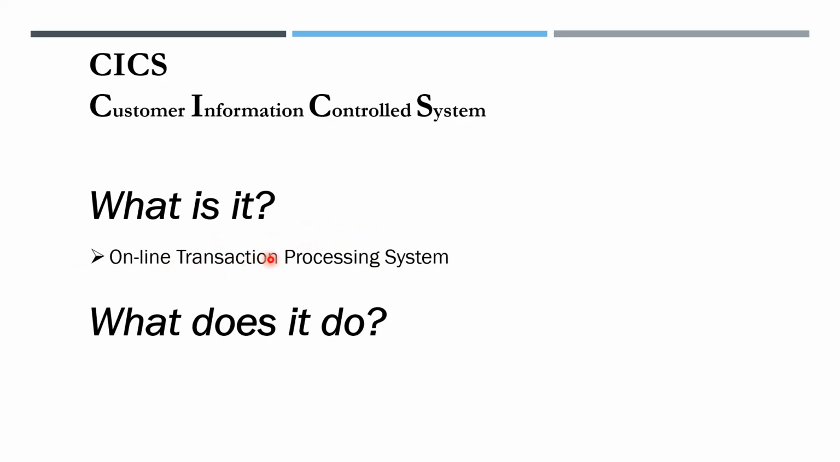Both transactions are made within seconds. Online transaction means it is user interactive. User interactive means when we give the request, we get the immediate response. It is a user interface.